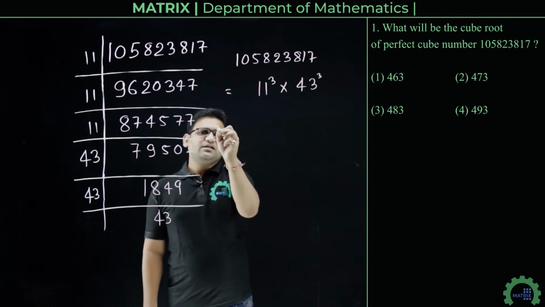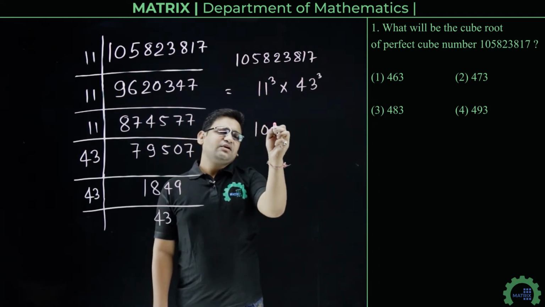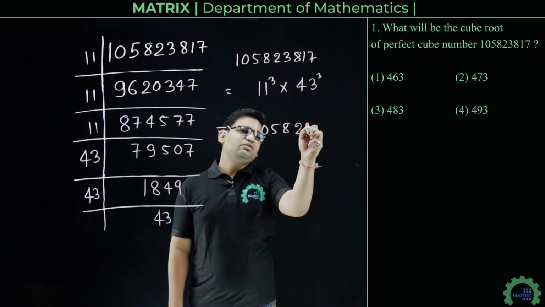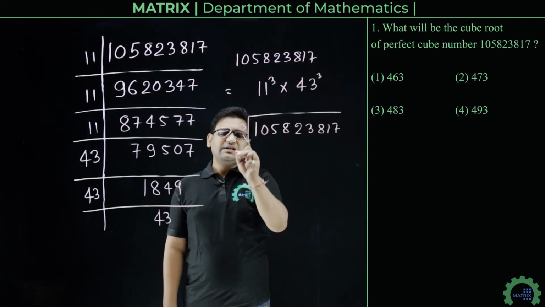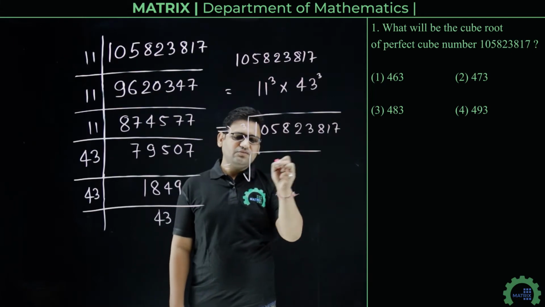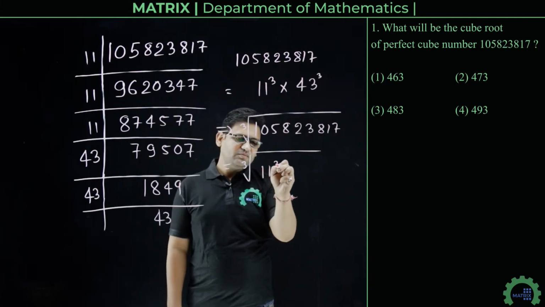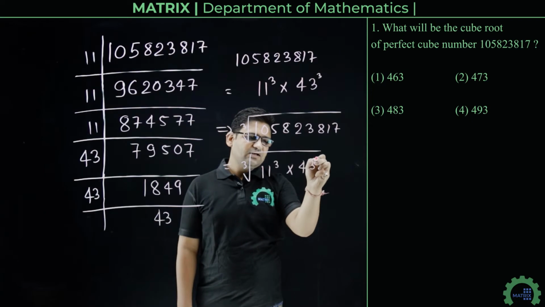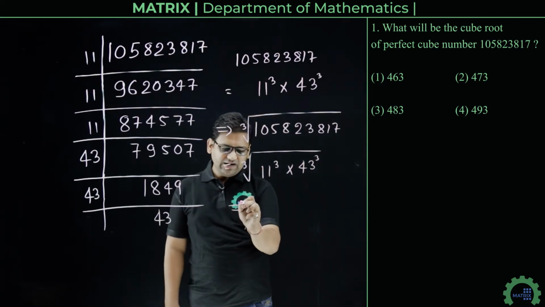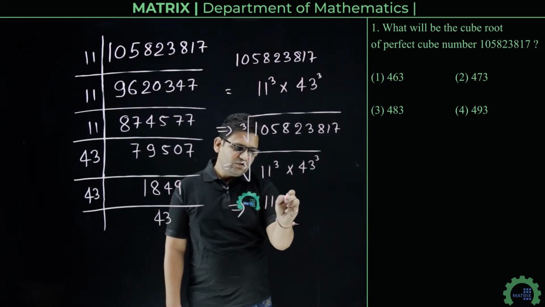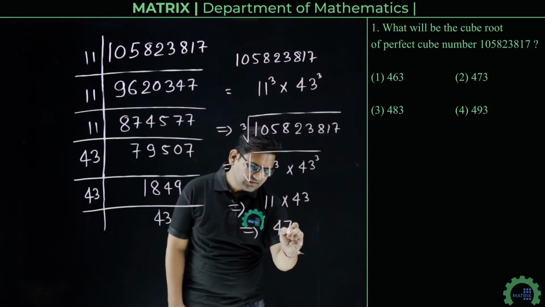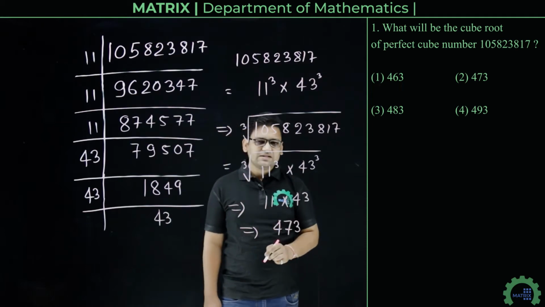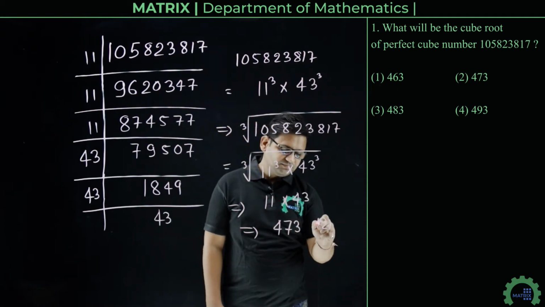That is, the cube root of the given number 105823817 equals the cube root of 11 cube multiplied by 43 cube. We can write it as 11 into 43, that is equal to 473. So option number 2 is the correct answer.